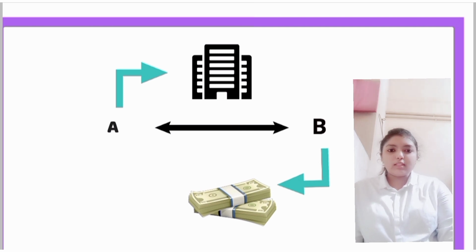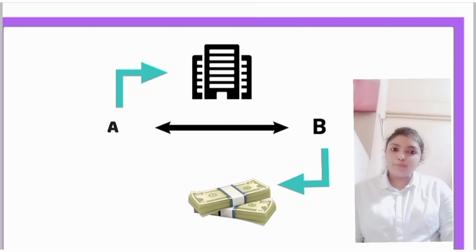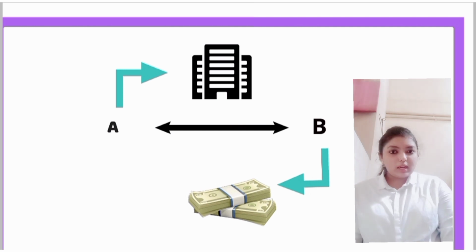For example, if A wants to buy a house from B and B agrees to sell the house to A, and in return for getting the house, A gives a sum of rupees 10 lakhs to B, the said amount of 10 lakhs is the consideration. If B gives the house to A without any sort of consideration, then A cannot enforce B to do the agreed contract, because it is void in nature.